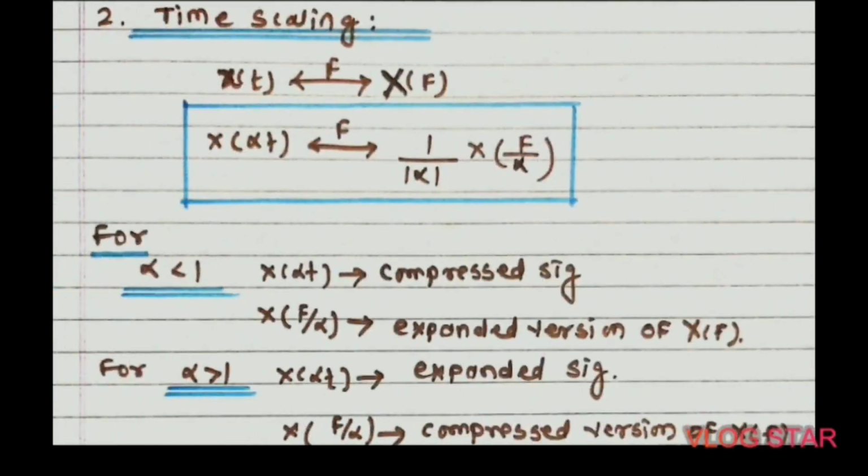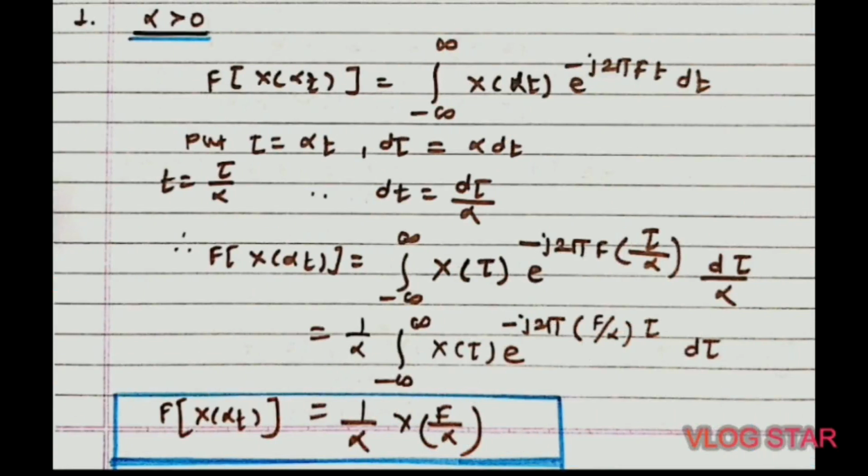So here if we take the Fourier transform of x of alpha t, then the equation becomes F of x of alpha t is equal to, just write this equation in terms of the Fourier transform. As per the definition of Fourier transform, it will become minus infinity to plus infinity x of alpha t into e raised to minus j 2 pi f t into dt.